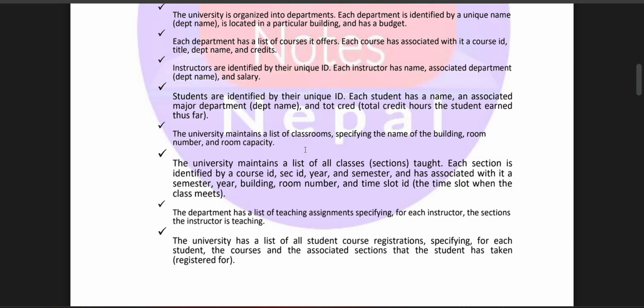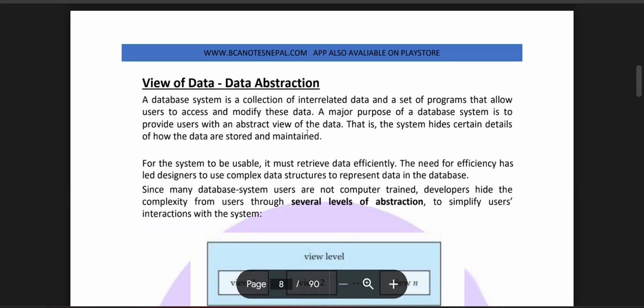The university has a list of all the student course registrations, specifying for each student the courses and the associated sections that the student has taken, and the registration for the view. Data abstraction.